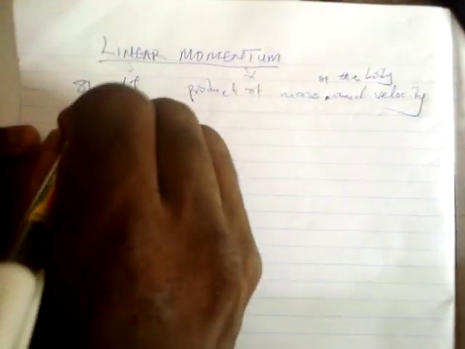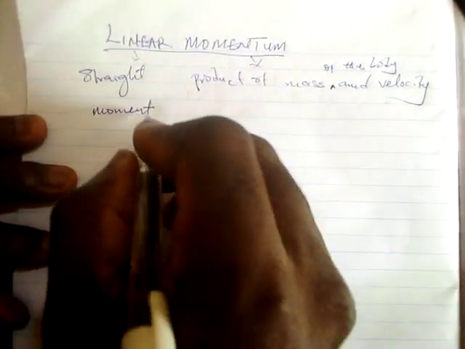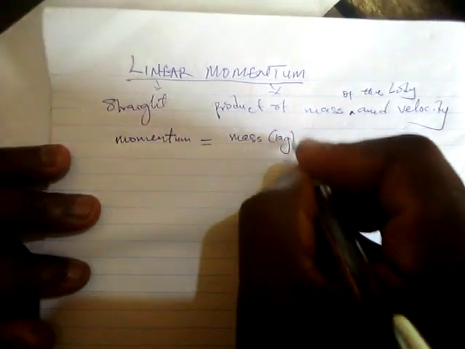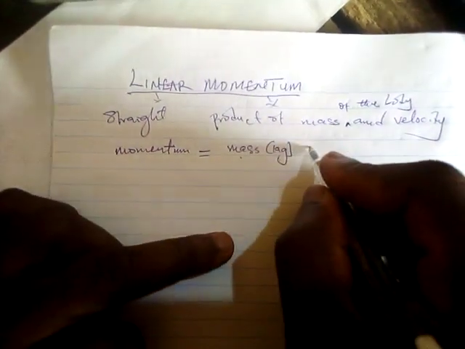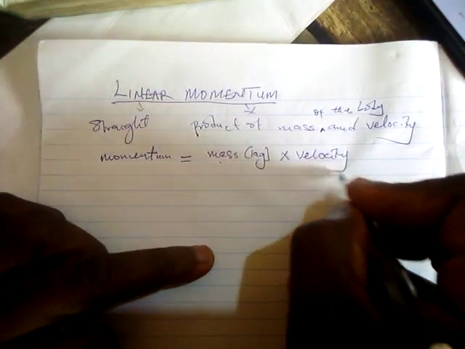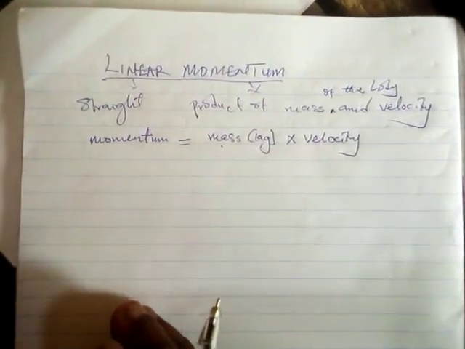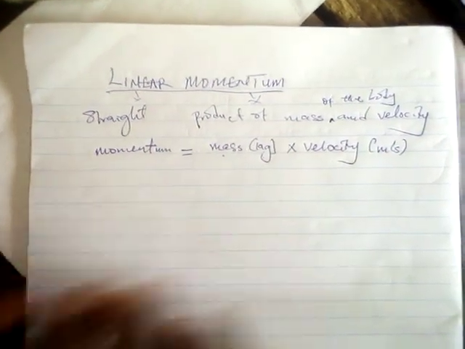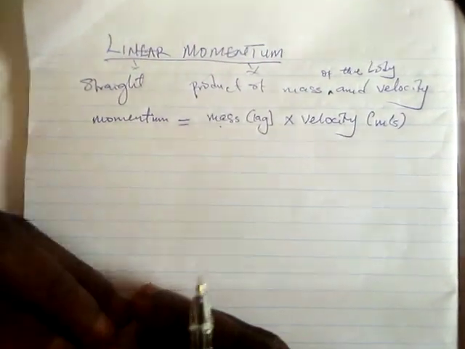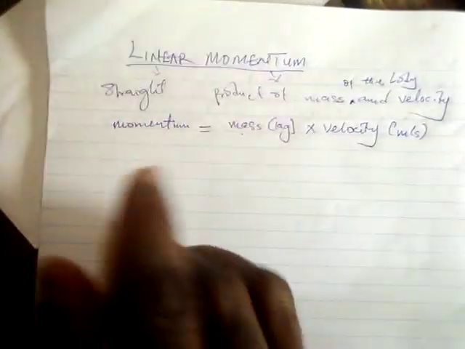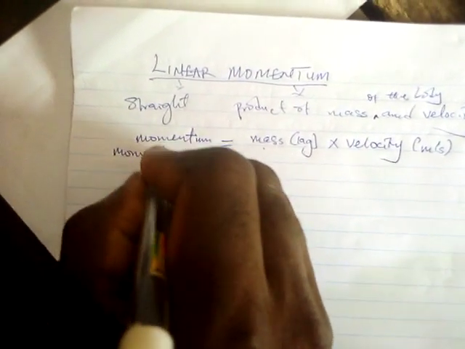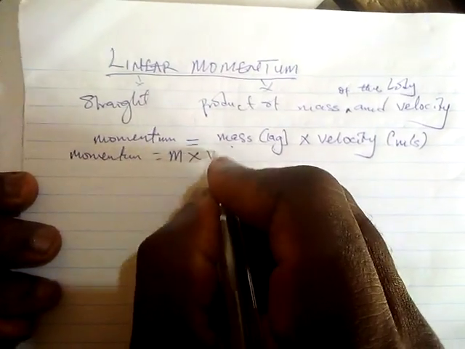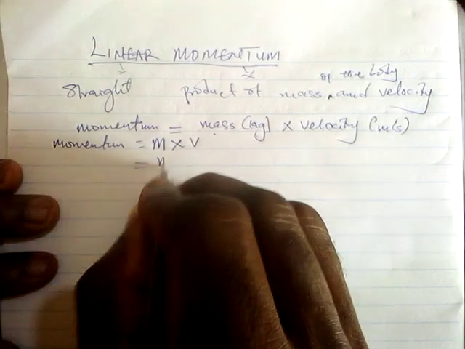So in other words, we can simply say momentum equals mass, which is in kilograms. The unit of mass is kilogram, multiplied by velocity. If you understand that, then you will know that the unit of velocity is meters per second. Now, when we say momentum, we can have mass, let's say m, times velocity, which simply gives us mv.